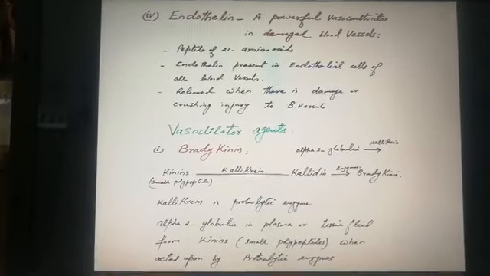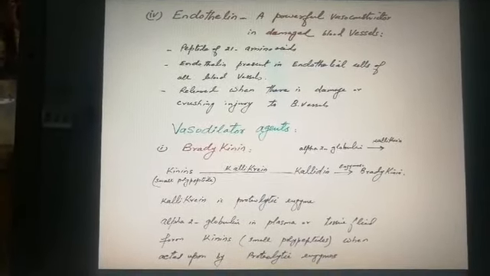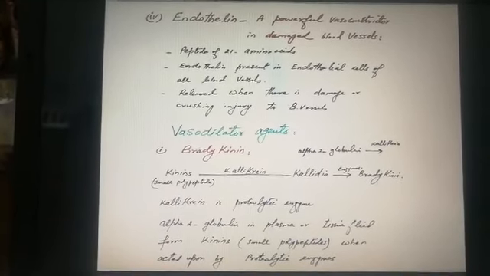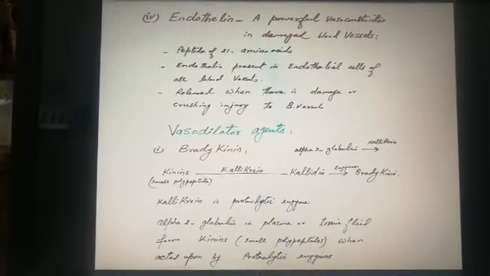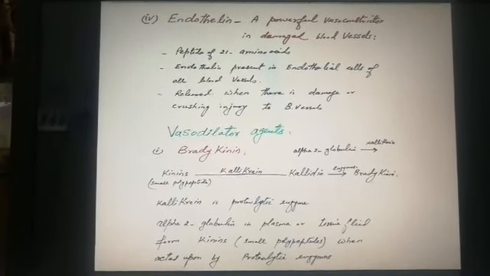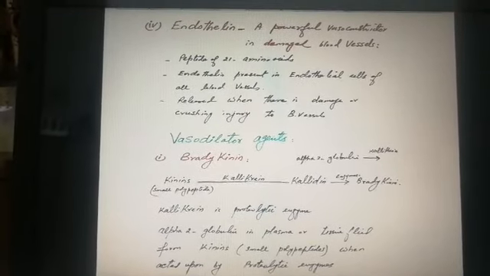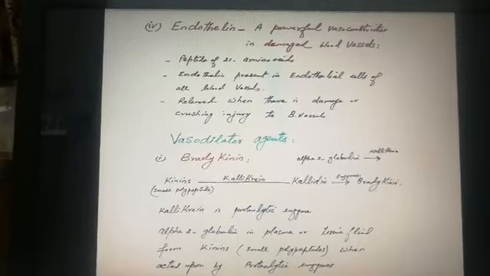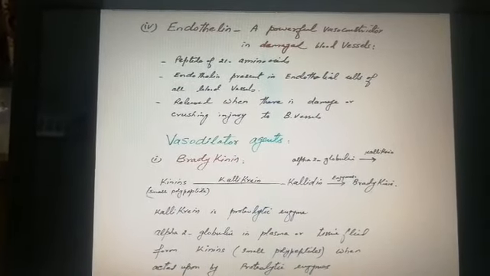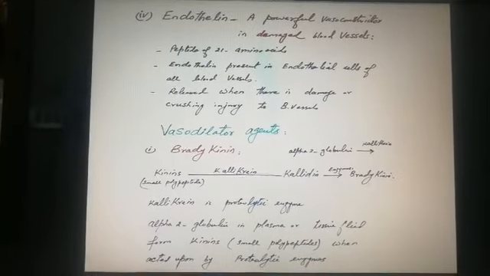It is present in endothelial cells of all blood vessels, and released when there is damage or crushing injury to a blood vessel. So this is also a very important MCQ point. Remember, what is the powerful vasoconstrictor? The answer is endothelin.